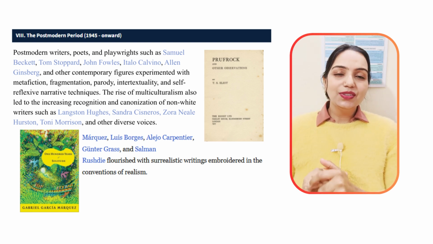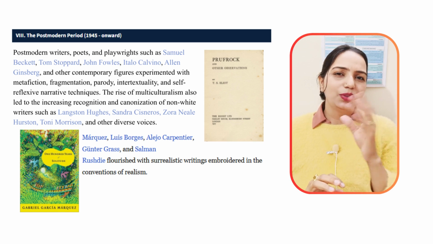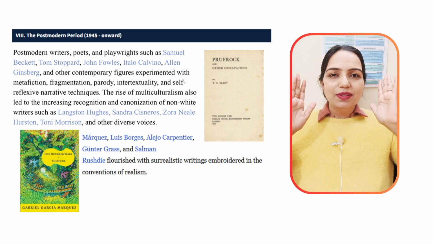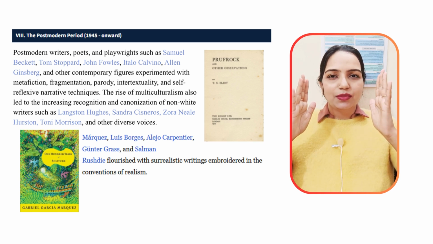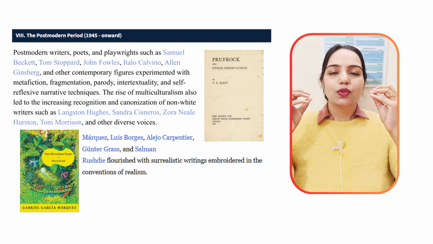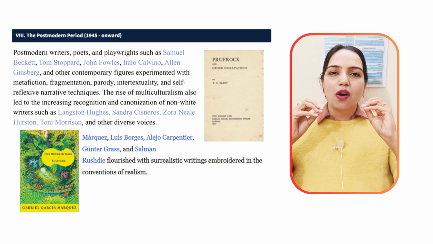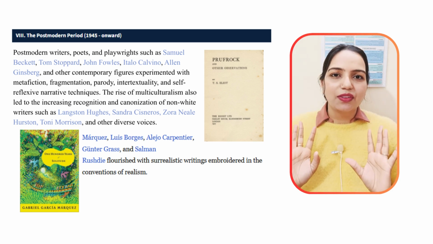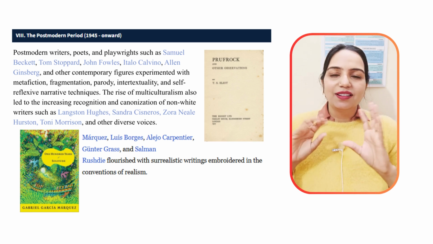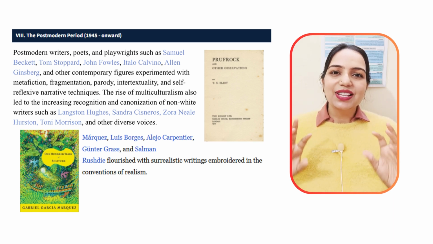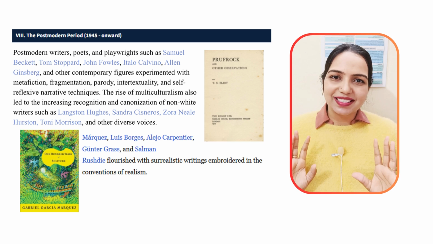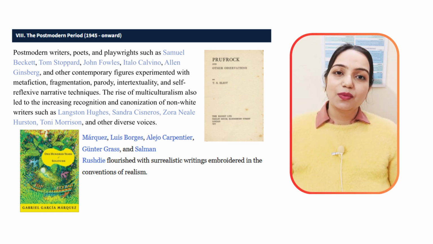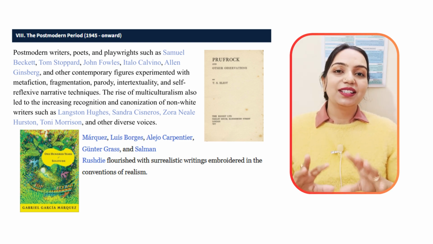So you see, after both the world wars took place and all the major events happened, people just thought, okay, let's calm down, let's bring our mind to peace, and let's not be fixed to any meaning, let's not try to make sense out of everything. This world seems absurd, and that's how the absurd movement started, and we got our very famous play Waiting for Godot by Samuel Beckett in the absurdist movement.